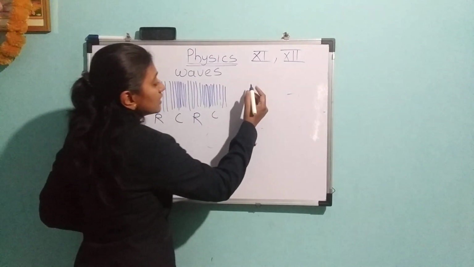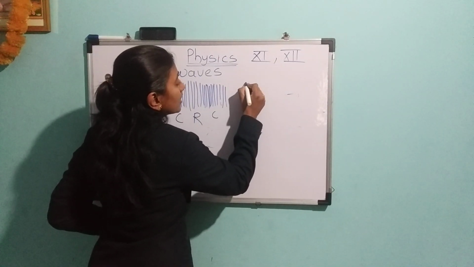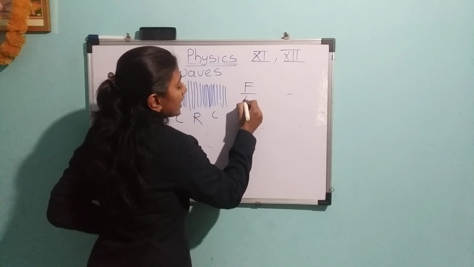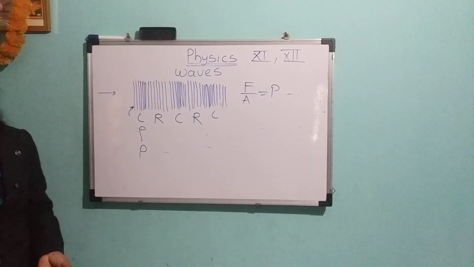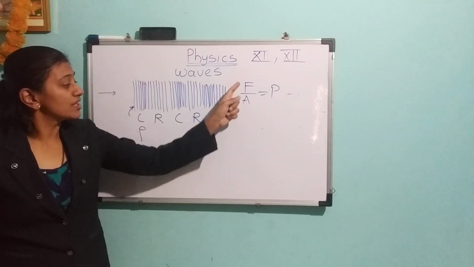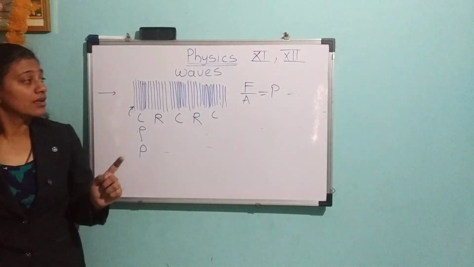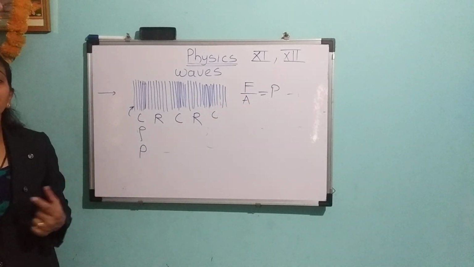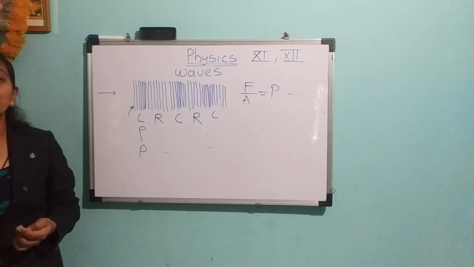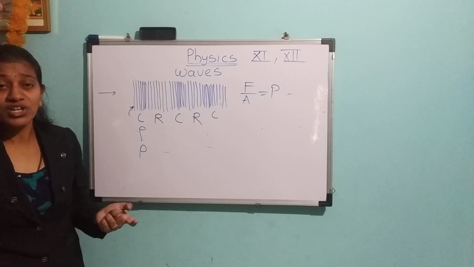Also we know that force per unit area is the pressure. Already we learned in the mechanical properties of solids that force per unit area is nothing but the pressure, and there we learned that the restoring force is directly proportional to deformation.